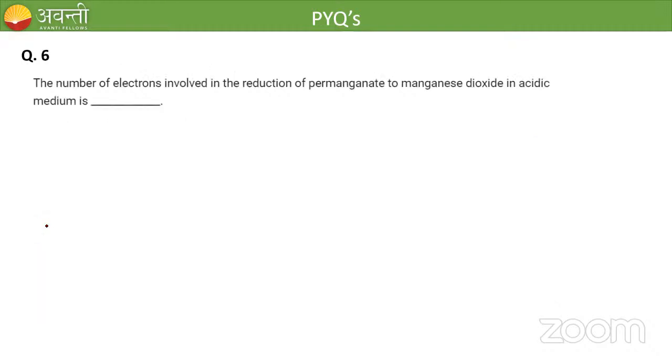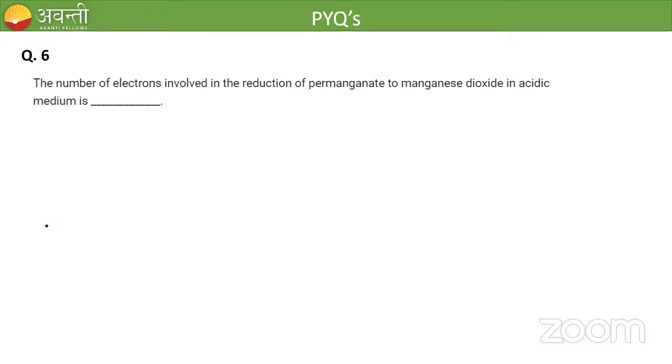The number of electrons involved in the reduction of permanganate to manganese dioxide in acidic medium is? How many electrons are involved in the reduction of permanganate to manganese dioxide in acidic medium?